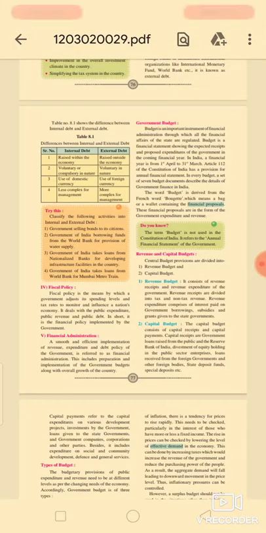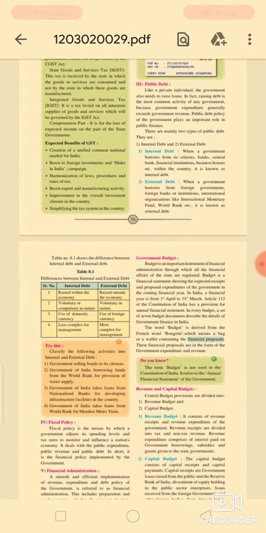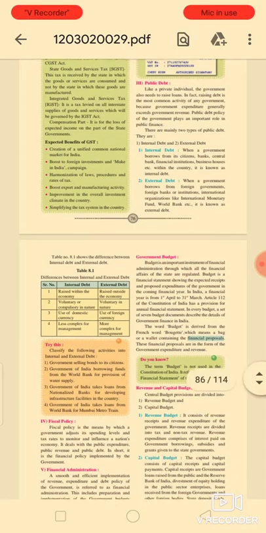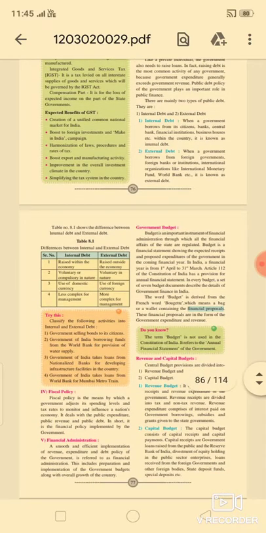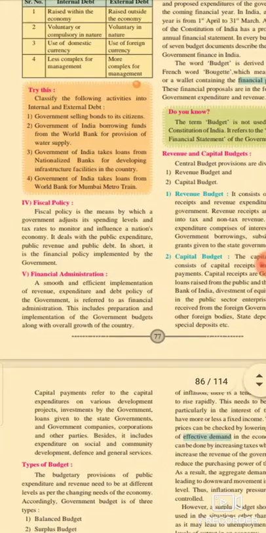Hello students. In the previous lecture we learned about public debt and the difference between internal debt and external debt, with the concept. Now today we are going to start the next component of public expenditure, point number 4, fiscal policy. Here I explain fiscal policy.